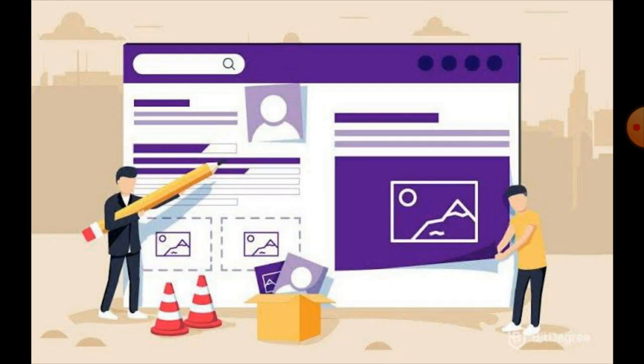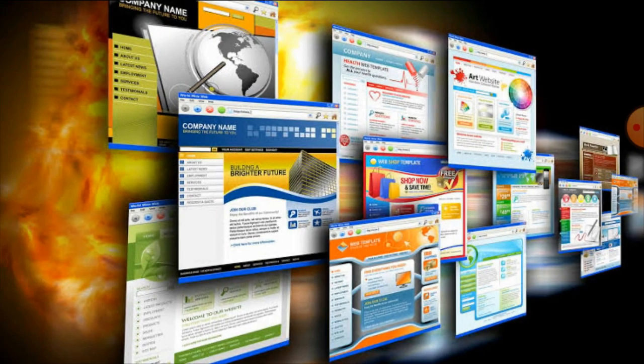The developer of a website adds multiple web pages in a website, and there are a lot of internet servers that are used by millions of website developers who give the storage facility to us.